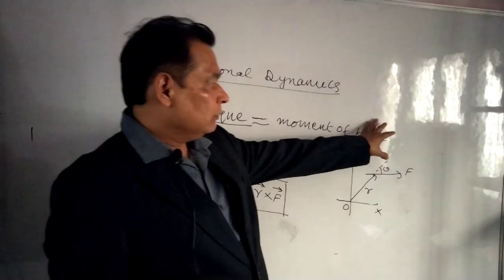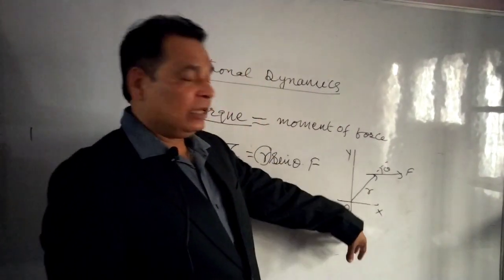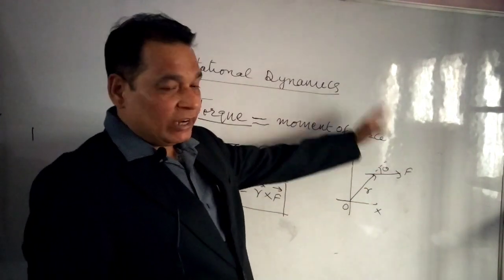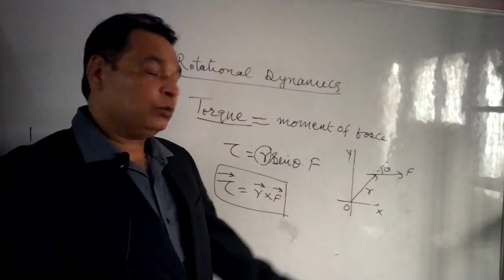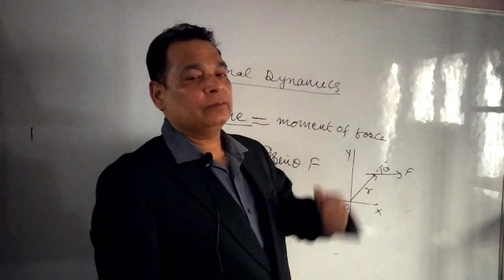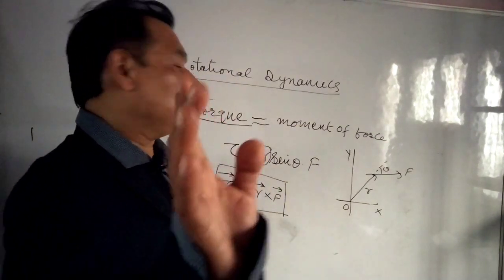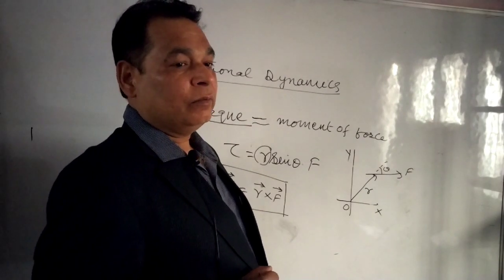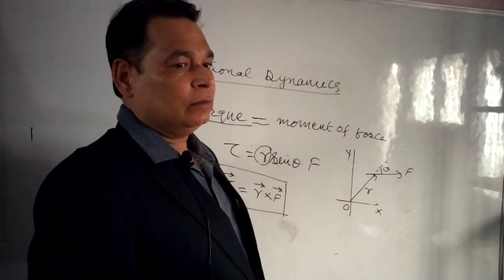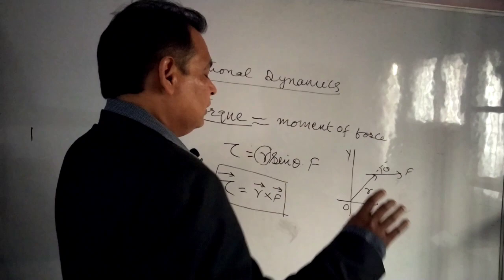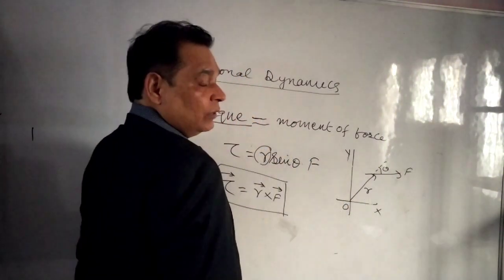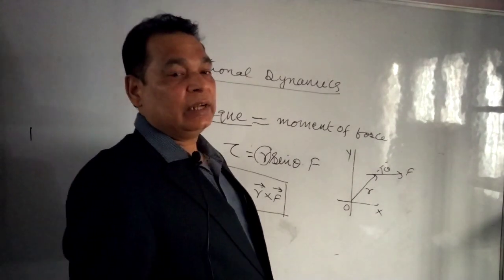Suppose r and F are lying in this whiteboard. The plane of r and F is this whiteboard, then the torque will be perpendicular to this entire board. There are two ways in which the direction of torque can be given, but it will be given in a single direction. This perpendicular direction will be either inside or outside. In this case, we have to take the right hand thumb rule.